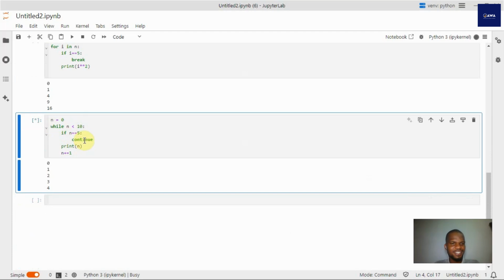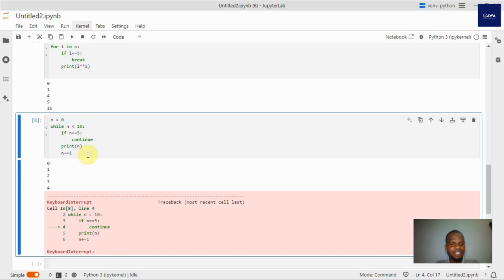I may have created an infinite loop here. Now this is the danger of it. I'm going to interrupt my kernel, and then let's find out what the problem is with my block of code. We said while n is less than 10, if you find that n is equal to 5, continue. So it's going to skip 5 and then go ahead and continue printing.